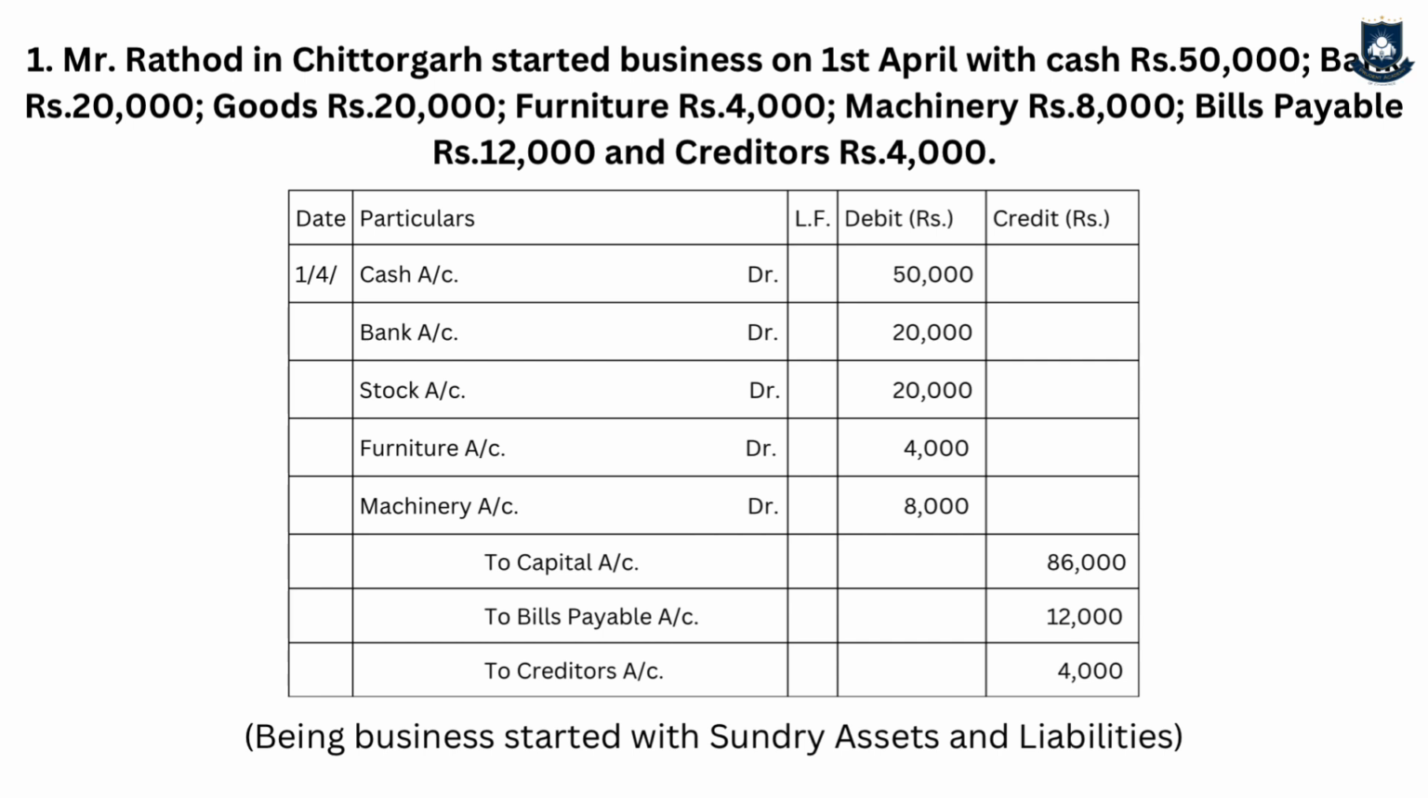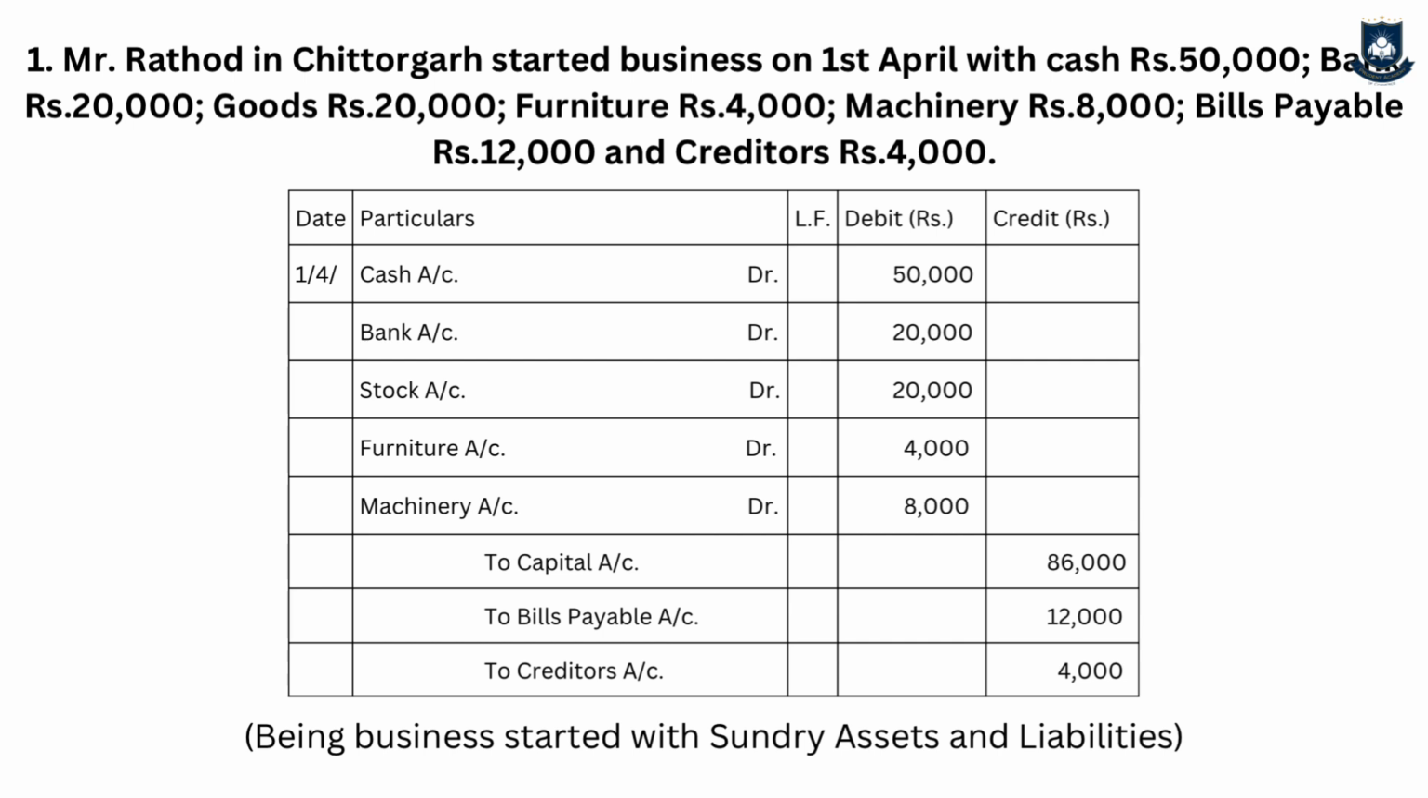So, personal liability is brought in. Now, since the business has to pay the personal liability of the business owner, the capital will be reduced. So the amount of creditors and bills payable will be deducted from the total assets brought in, and the balance will be recorded. So, it will be to capital account, to bills payable account, and to creditors account. The narration will be: being business started with sundry assets and liabilities.